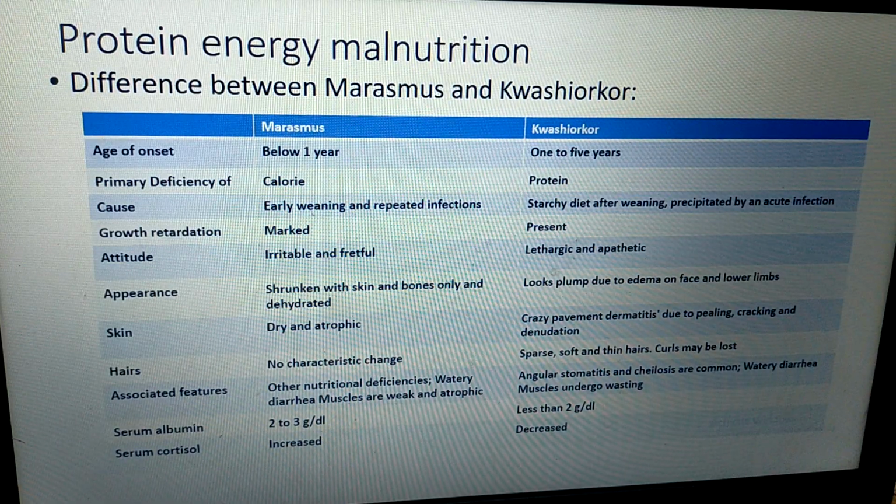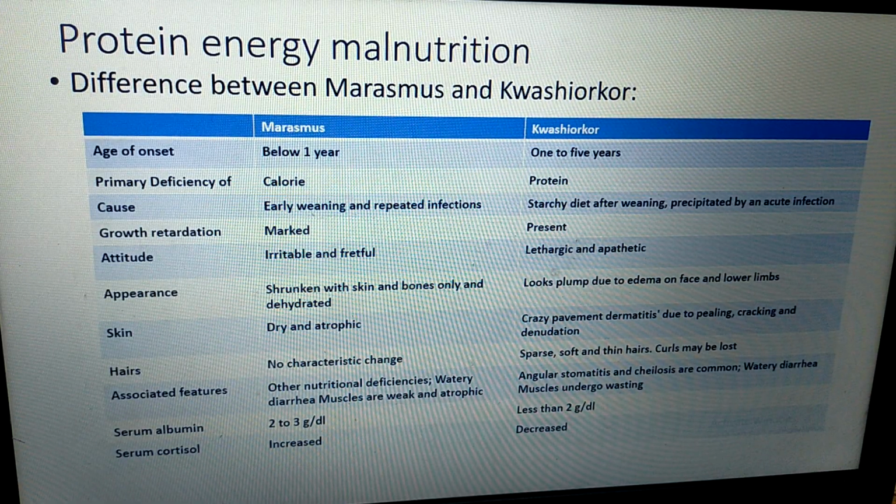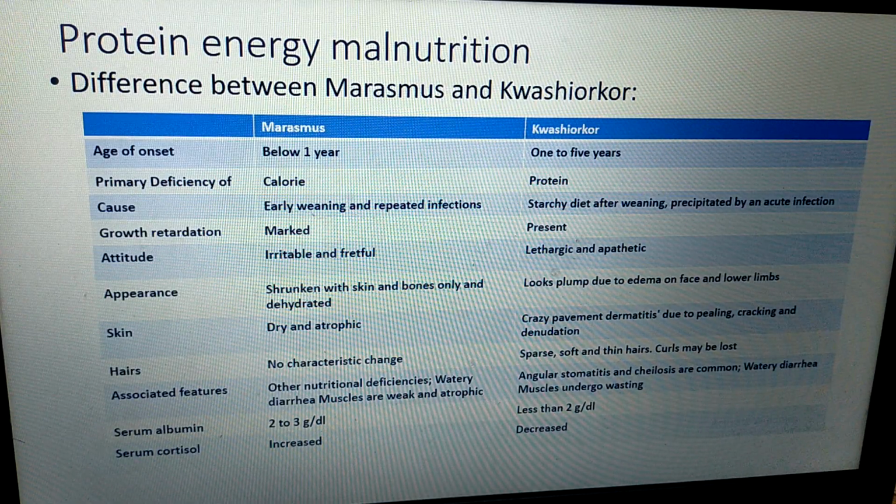Now this is the difference between Marasmus and Kwashiorkor. Age of onset generally for Marasmus is below 1 year and for Kwashiorkor it is 1 to 5 years, but this is not an absolute criterion. Next, the primary deficiency in Marasmus is calorie deficiency, whereas in Kwashiorkor it is protein deficiency. Causes of Marasmus may be early weaning and repeated infections.